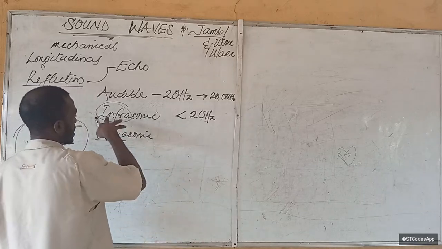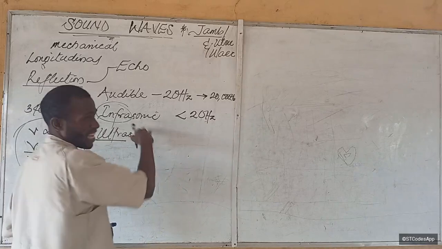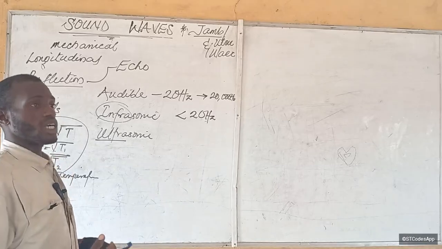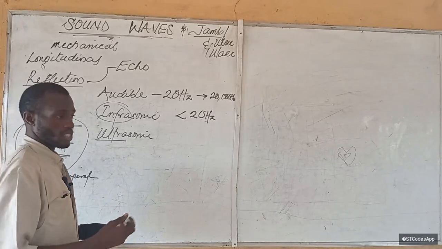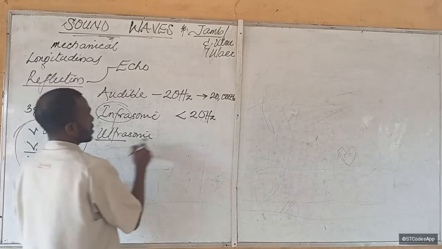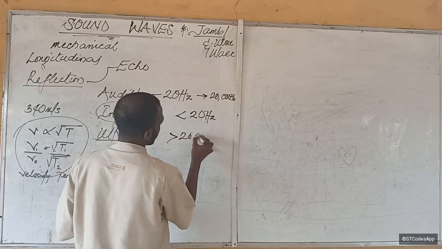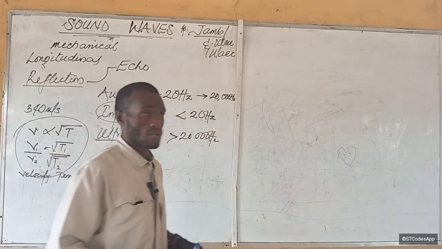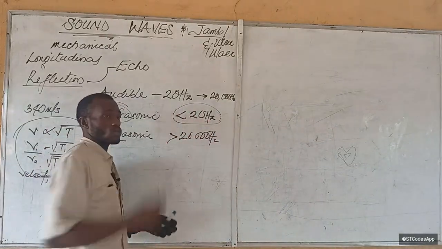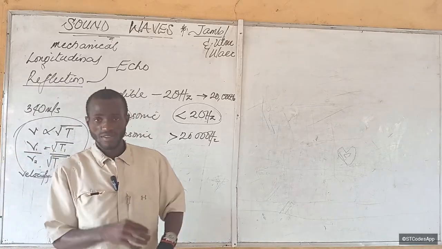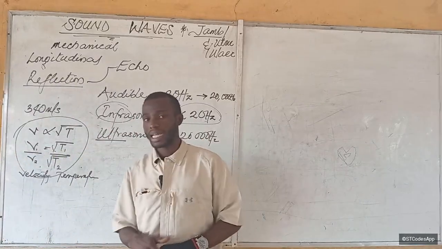Anytime you hear the word sonic, it is associated with sound, as in sonorous and sonometer. Greater than 20,000 hertz, our ears cannot perceive. Some animals use infrasonic sound to communicate, such as elephants. They send very low-pitched sounds.